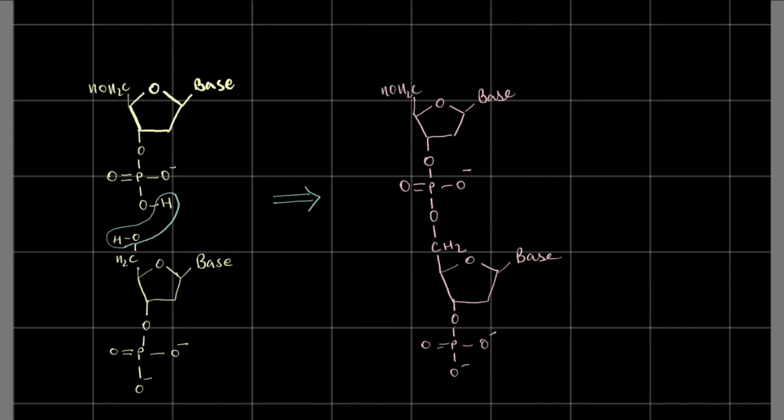Wow, this is a really nice structure. It's complicated looking, but it's really simple if you understand it, right? And if you see this bond, there's two phosphoester bonds, right? One on this side, one on the other side. So what is two? Di, right? Di stands for two. So what do we call this? A phosphodiester bond.